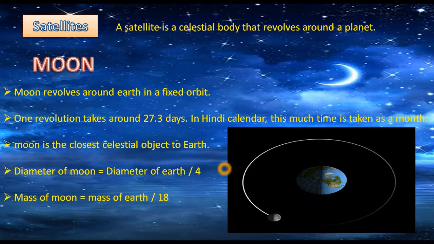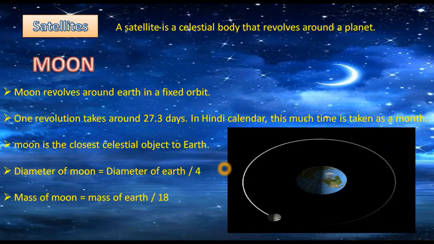And so satellites revolve around the planets. The Moon revolves around the planet Earth due to the gravitational pull of the planet Earth. That means it's the gravitational pull of Earth because of which the Moon revolves around the Earth. So the satellites revolve around the planets due to the gravitational pull of the planets. And one more thing, satellites have no light of their own. They shine, they become visible to us because they reflect the light of the sun that's falling on them.